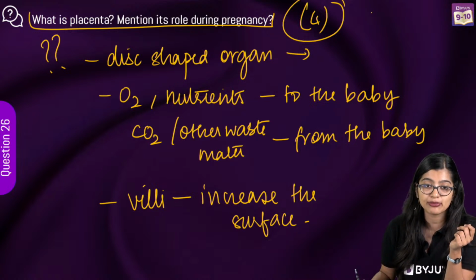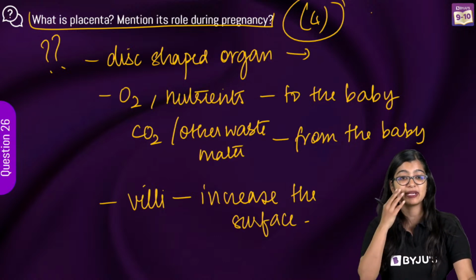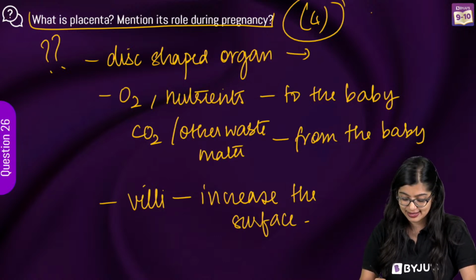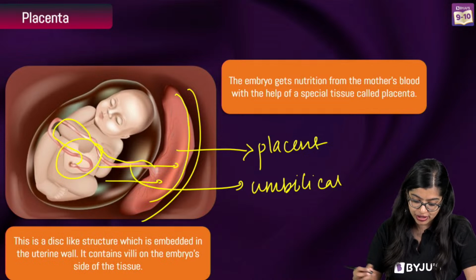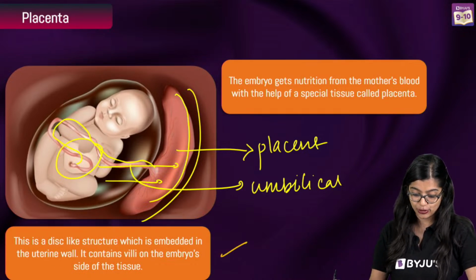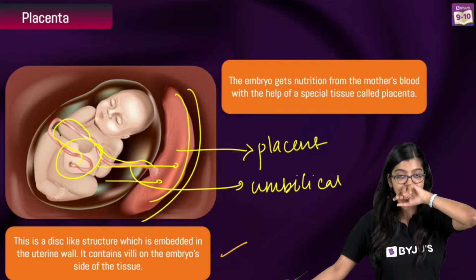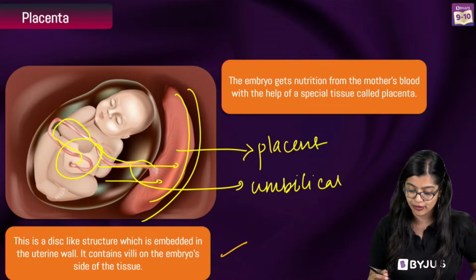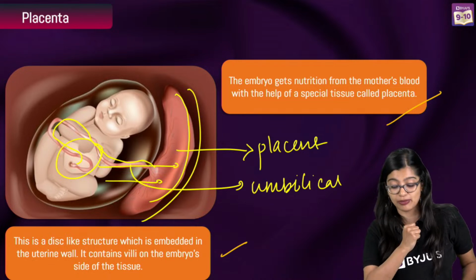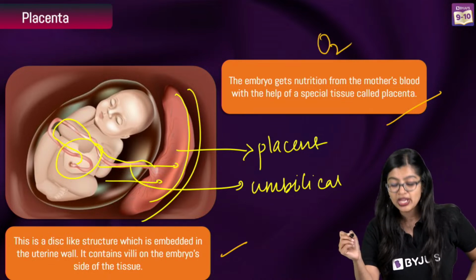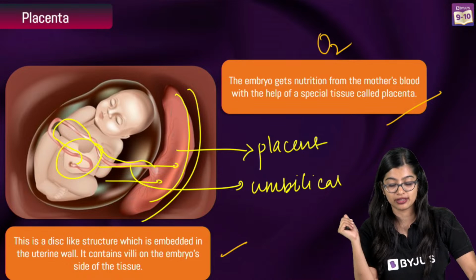Very good. Yes, the baby's umbilical cord is there. As you know, I've already mentioned this. It's a disc-like structure embedded in the uterine wall. It consists of villi on the embryo side of it, so that it increases surface area for exchange. The embryo gets nutrition from the mother's blood along with O2, and this special tissue helps it with that, right?